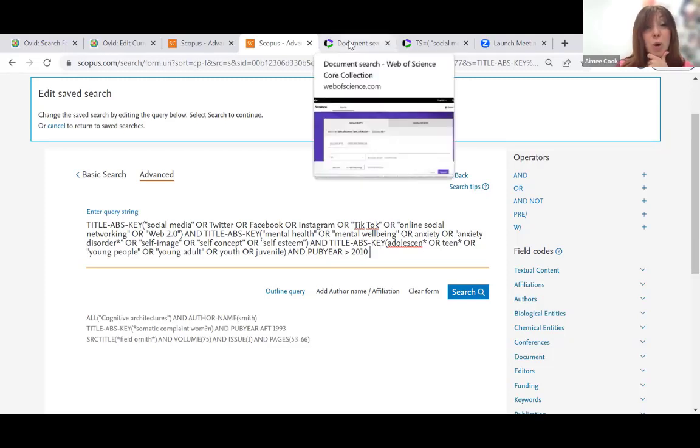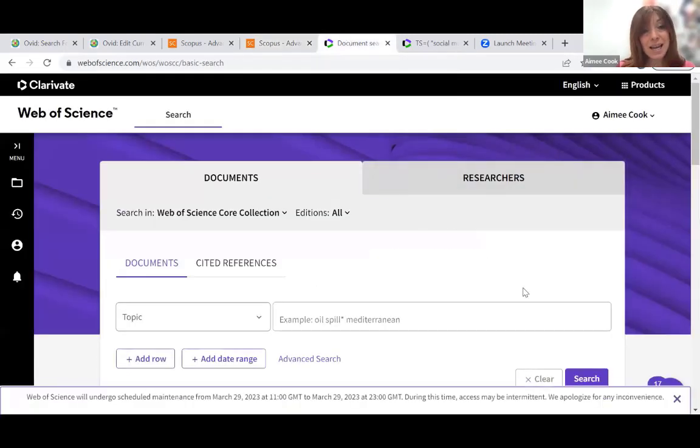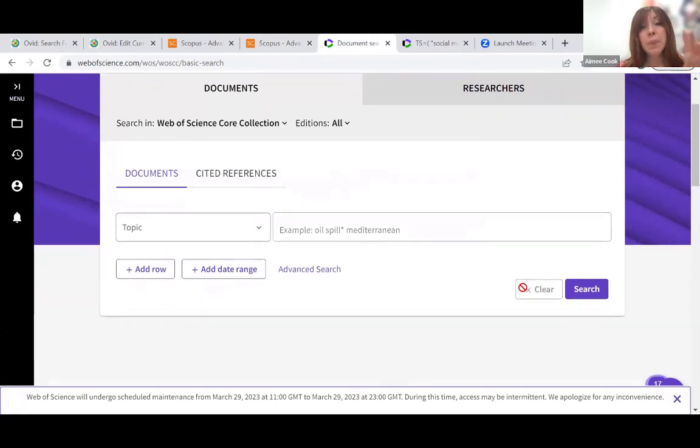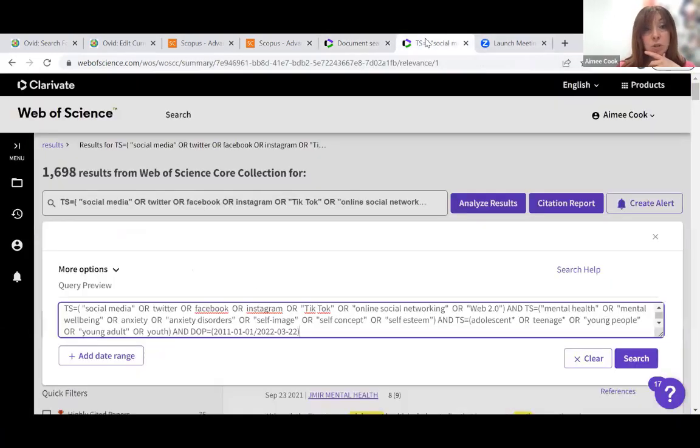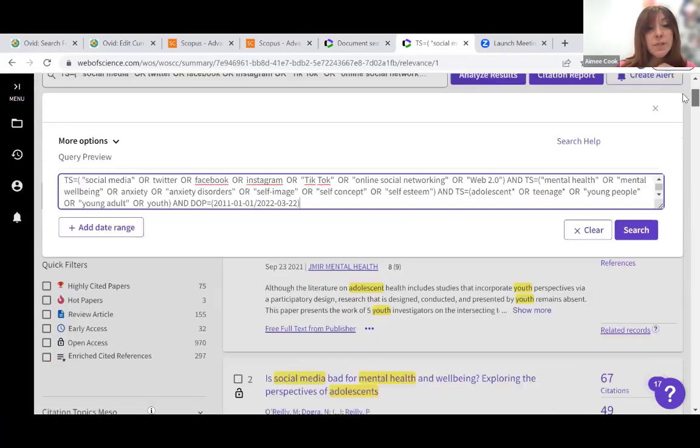And I'm just going to show you Web of Science very, very briefly, just to highlight a couple of differences. So Web of Science, again, interdisciplinary, uses the same style of parenthesis. But one thing I did want to point out here in my Blue Peter search was that sometimes the field codes can be different and can perform different functions.